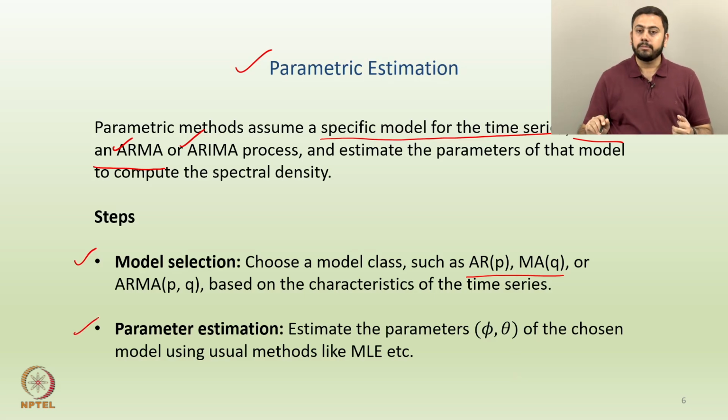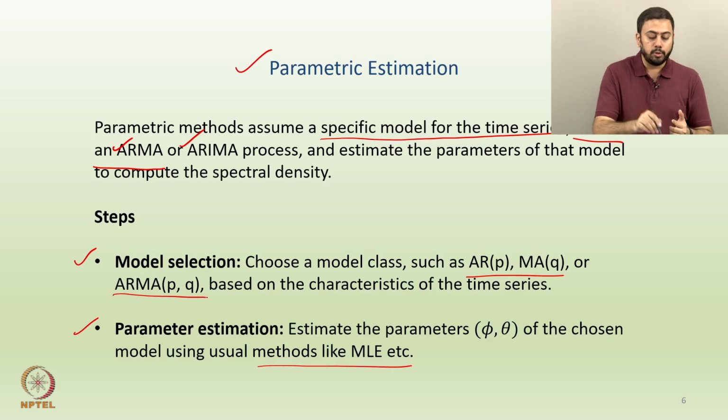Second is parameter estimation. Estimate the parameters, let us say phi and theta, of the chosen model using usual methods like MLE, etc. Wherever possible one can apply MLE, or one can apply the method of moments also. Whichever applicable methods are there for parameter estimation of that particular model, one can apply. A more general method is MLE. So the first step is model selection. Let us say you choose an ARMA(p,q) model, and now the second step is parameter estimation. You want to estimate all the underlying coefficients.